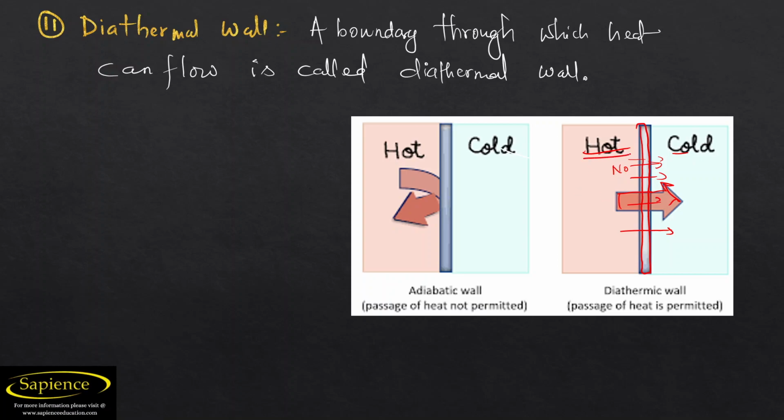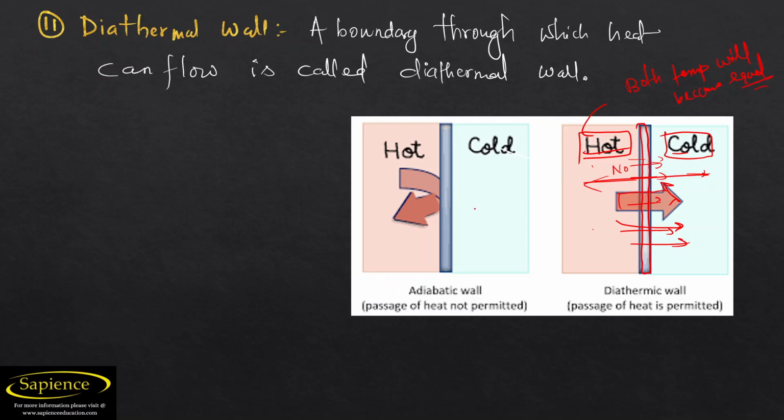It means that after a while both temperatures will become equal, because the hot body transfers heat energy to the cold body. I hope you have understood now.